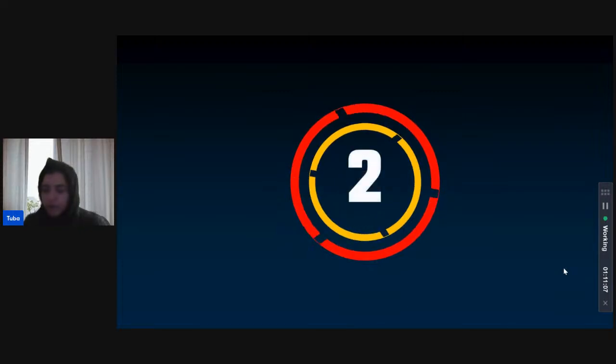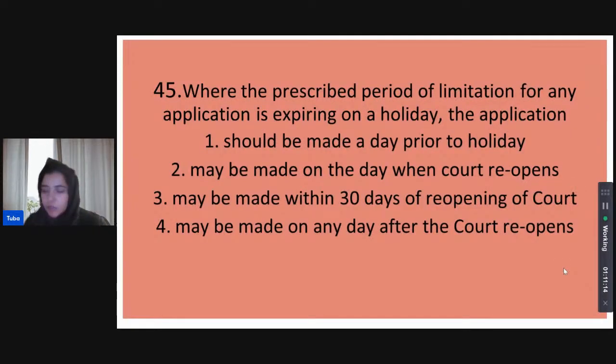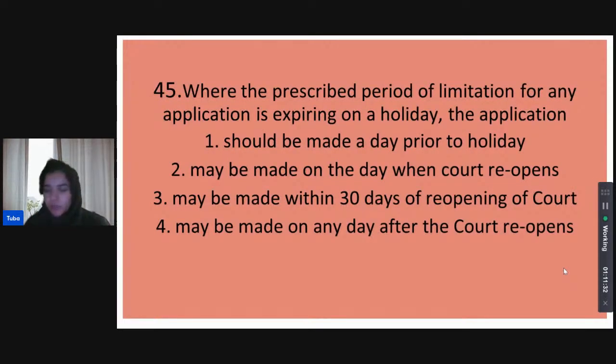Let's see if that is correct. That is correct. So section 10 does not apply to all of them. Well done, Priyanka. No, Karan, three was just the assignees for value. It does not apply to any of those. So whether it is executor, partner, director of company, who are not trustees and assignees for value, they are barred to become trustees basically. So section 10 is outside of their application.